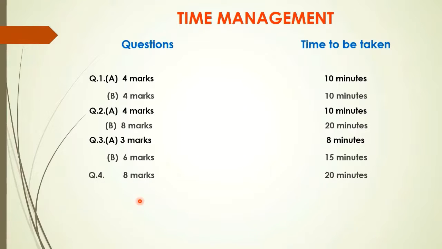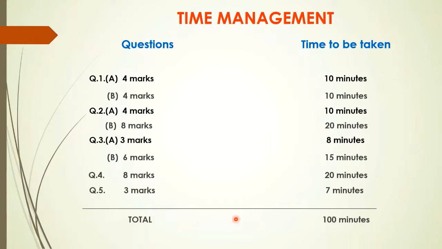Then question number 4 is of 8 marks. For that you can utilize 20 minutes, and some extra time also you can utilize now because you have extra time given. And here you have to think and act, so you can utilize 10 minutes more here. You can save your time in question number 1 and 2 and utilize it here. And finally for question number 5, which is of 3 marks, you can use 7 minutes or 8 minutes. This way if you divide the time, then you can manage your 100 minutes total.